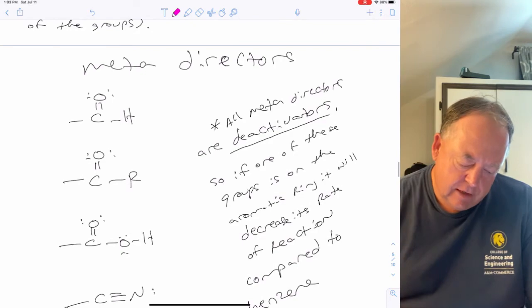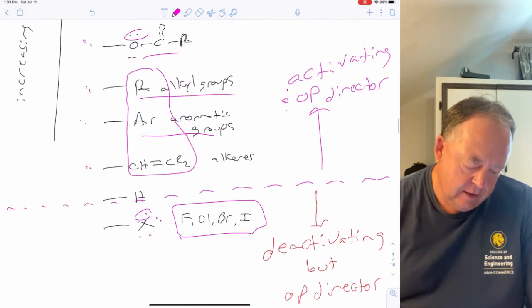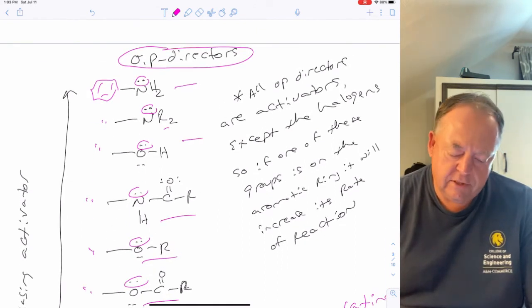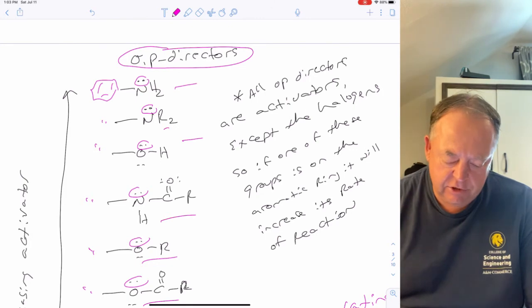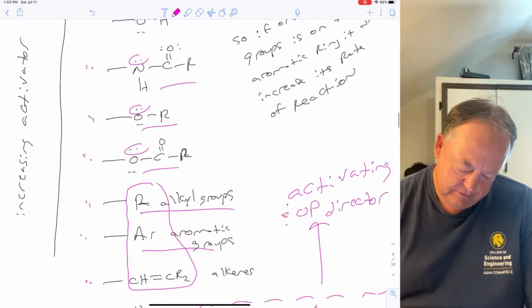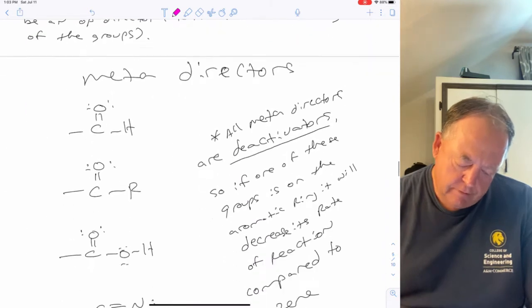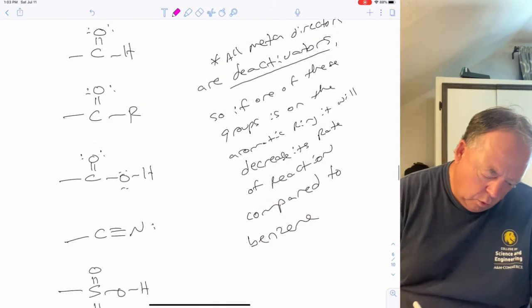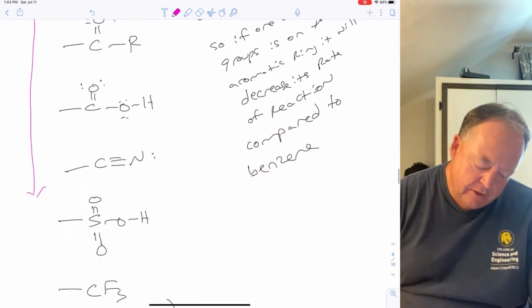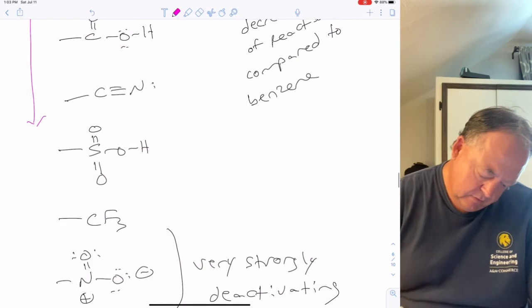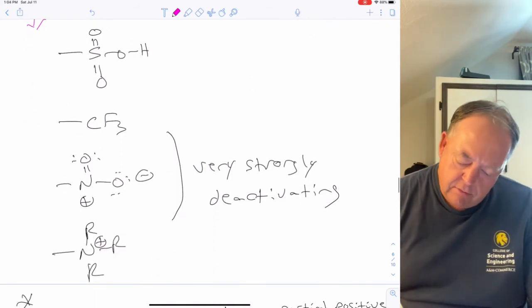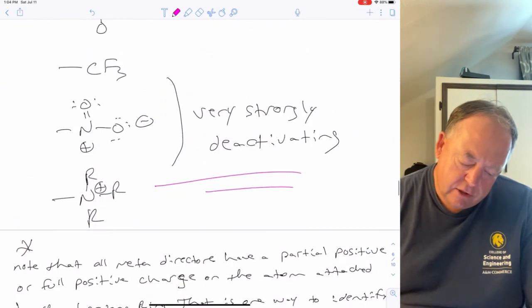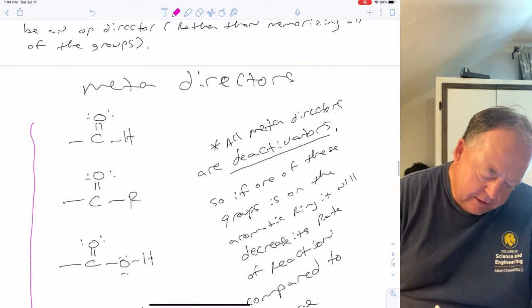And this is a list of meta directors. These OP directors are in order of activating. So if you have an amine or an alcohol on the benzene ring, it's really activated. In many cases, you don't even need a catalyst to make them react. So these are meta directors, and I got these in opposite order, but going down, these are more deactivating. At the bottom, these are the most strongly deactivating. And if you notice what meta directors have in common, this is where benzene would be attached.